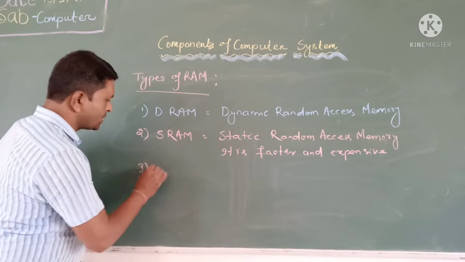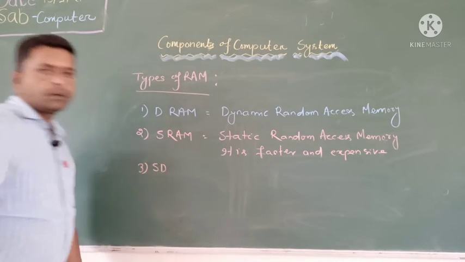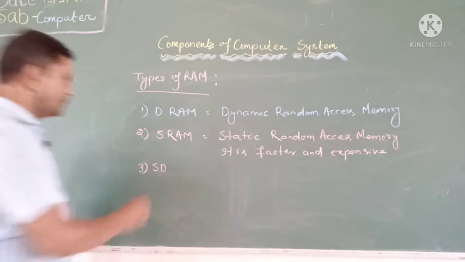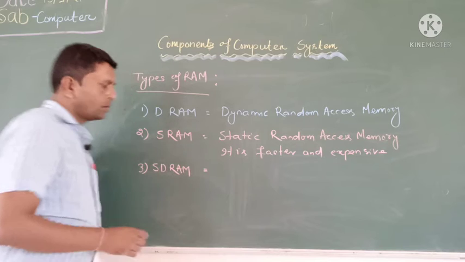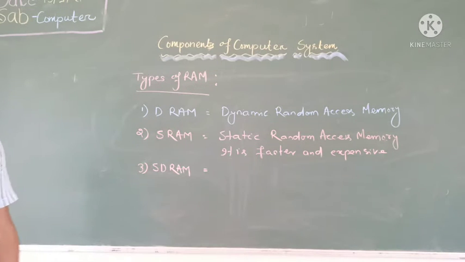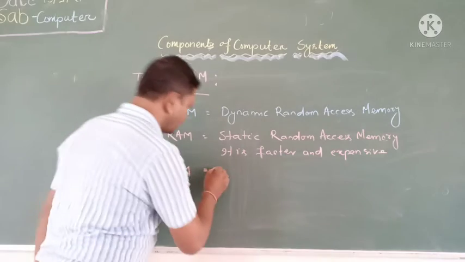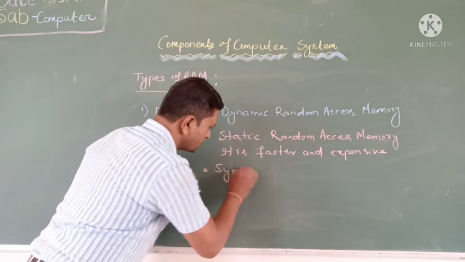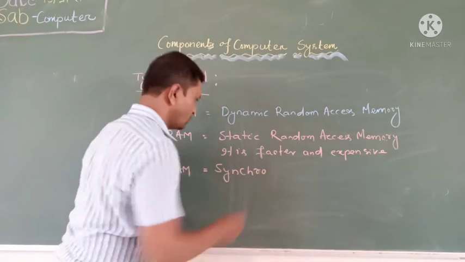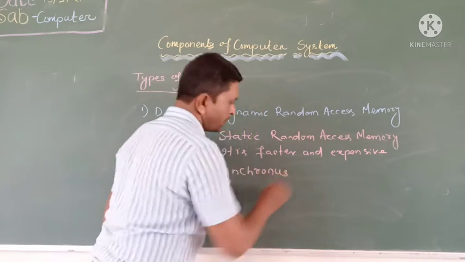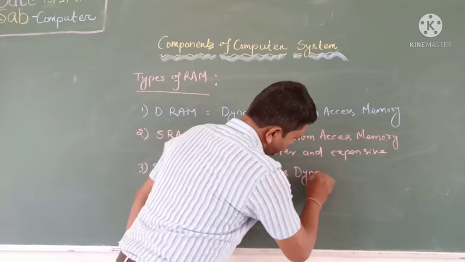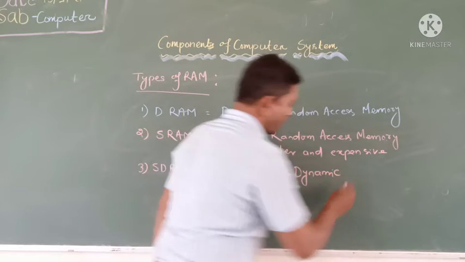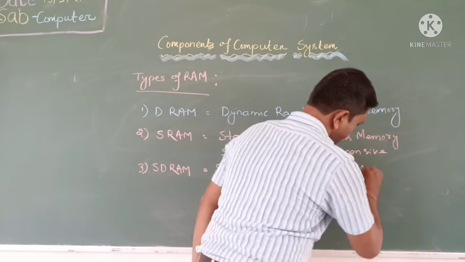Third one is SDRAM. SDRAM, the full form is synchronous dynamic RAM.